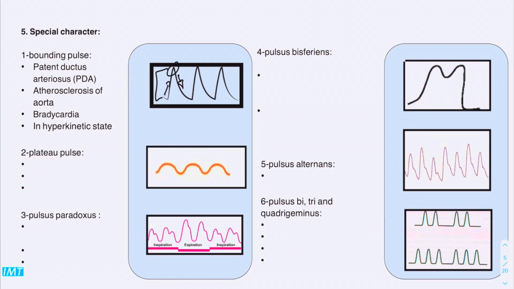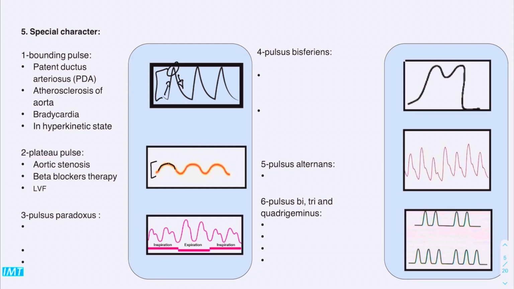Next, let's talk about plateau pulse, which is slow ascending and slow descending with relatively low volume. Okay? Common diseases that have this type of pulse are aortic stenosis, beta blocker therapy, and left ventricular failure.